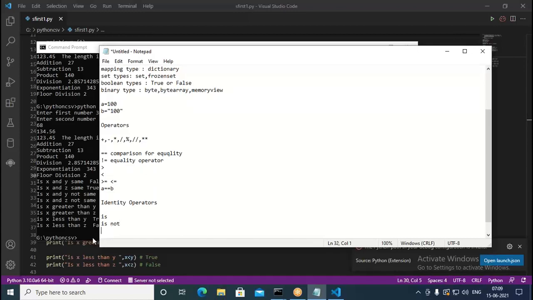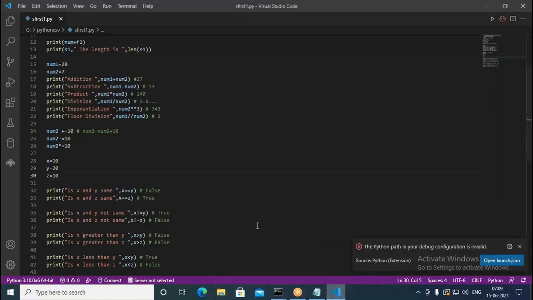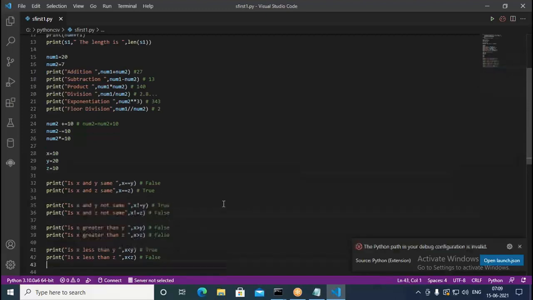Now let us try to use the same thing here. Is is nothing but comparing the first operand with the second operand. When we say x is y, we check whether x and y are the same; x is not y checks whether x and y are different. Let us see that example here.